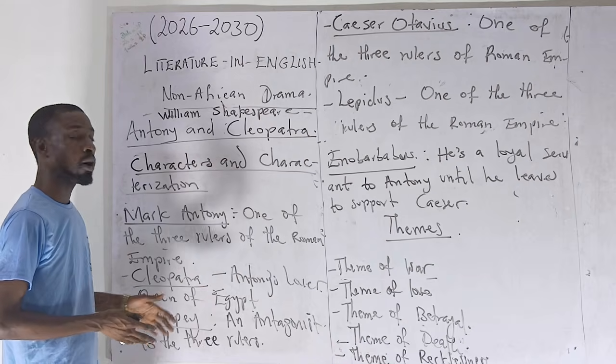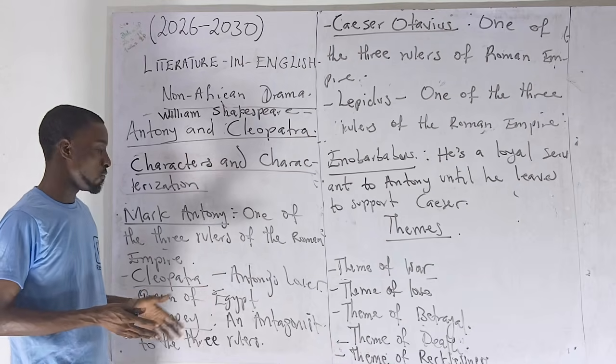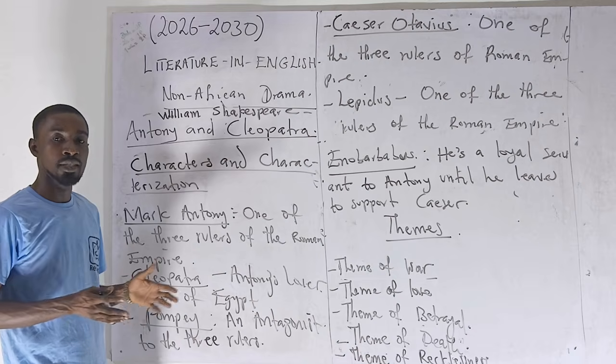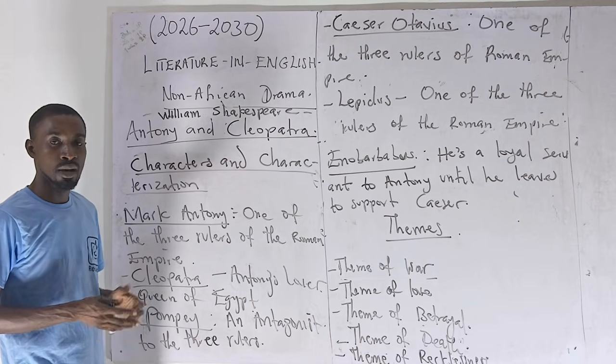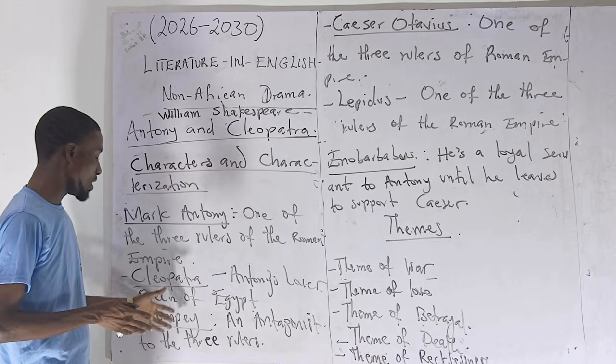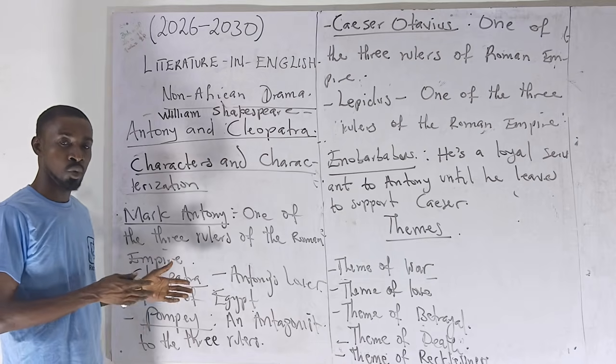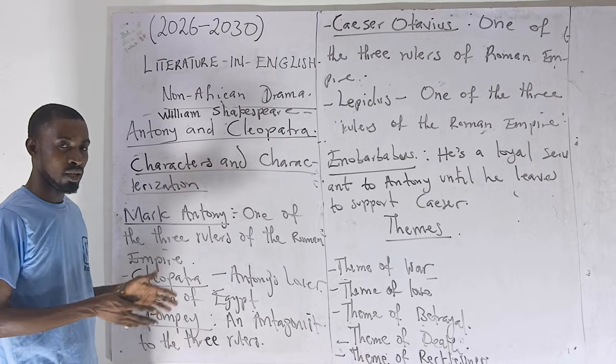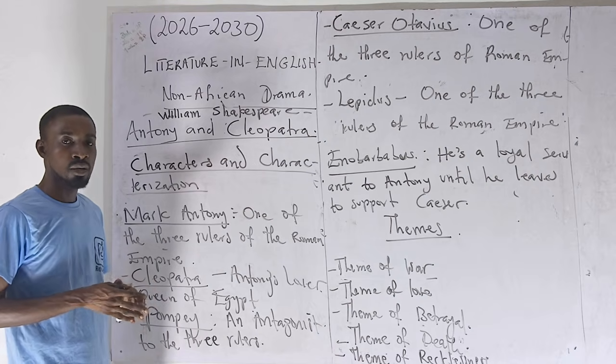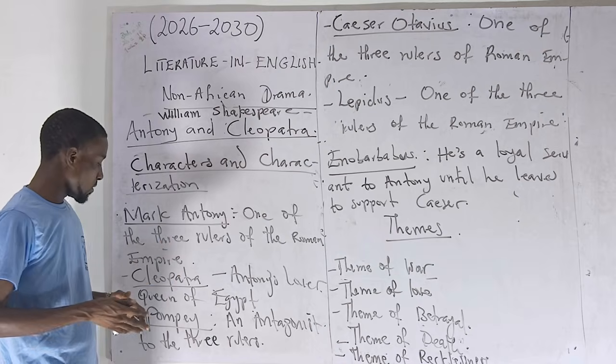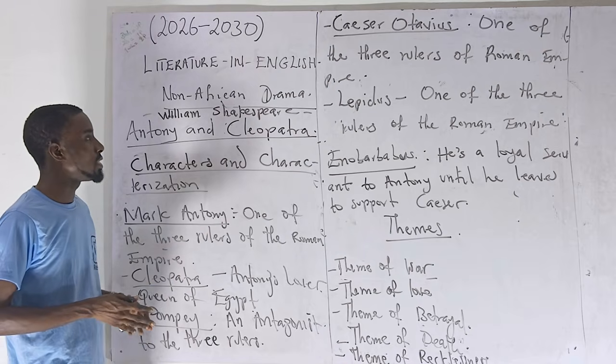All right, and we talk about Pompey, the common enemy of the three rulers. Don't forget the three rulers being Antony, Lepidus, and Caesar. So this is their common enemy that tries to wage war against them, until he's given the privilege to rule Sardinia and Sicily. All right, and then we look at Caesar Octavius.